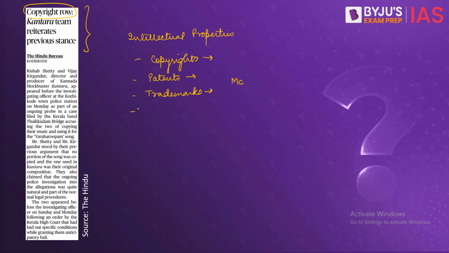Then we have another type of intellectual property known as industrial designs. They might consist of three-dimensional features like shape or surface of an article, or two-dimensional features like patterns, lines, or colors of any article. Then we have geographical indicators which certify that a particular product is coming from a particular geographical location. And then we have the trade secrets. They are the IP rights which are given on confidential information. This information may be sold or licensed by the IP holder.